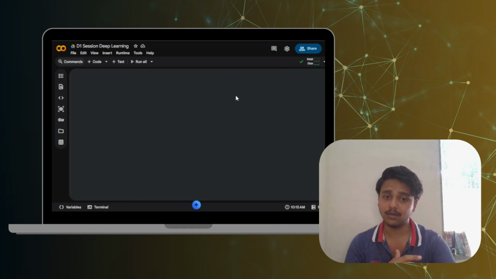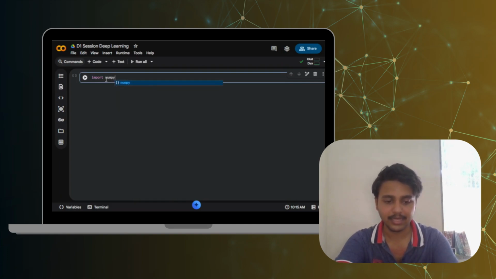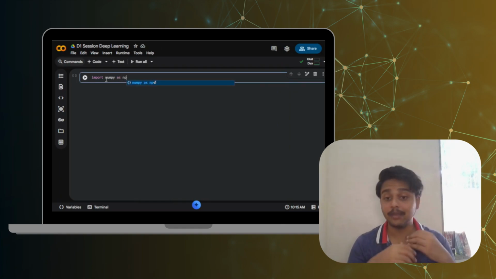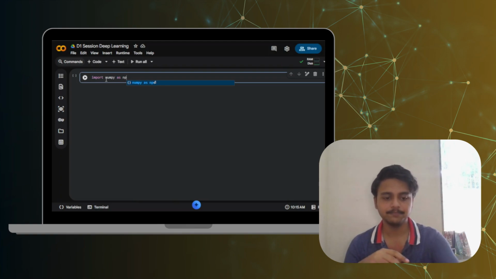Welcome to our Google Colab session. We will click on the first line, that is code, and we will write import numpy as np, numpy as np. So whenever I write np, it is going to call the library of NumPy.